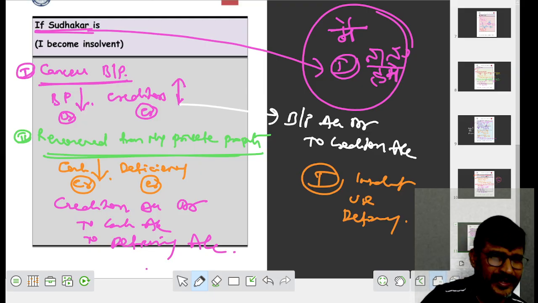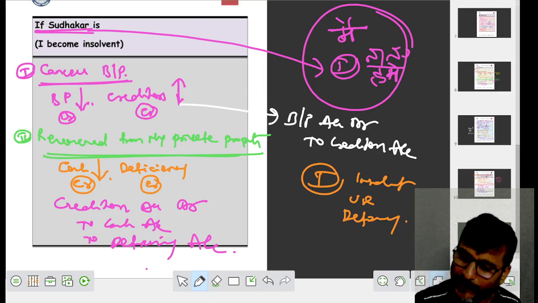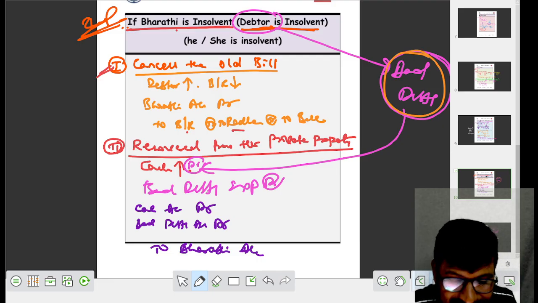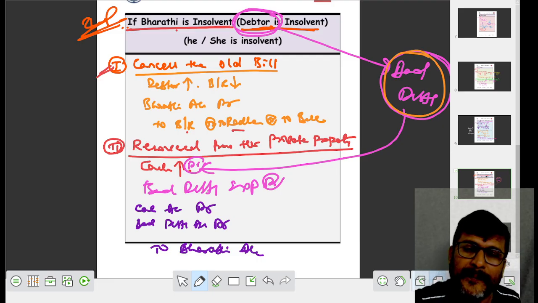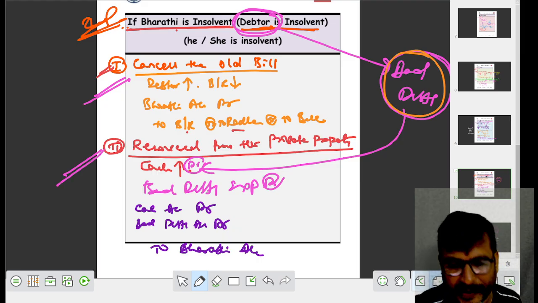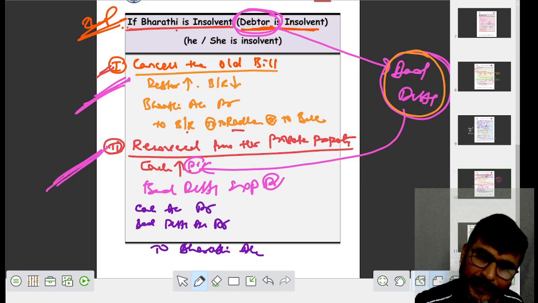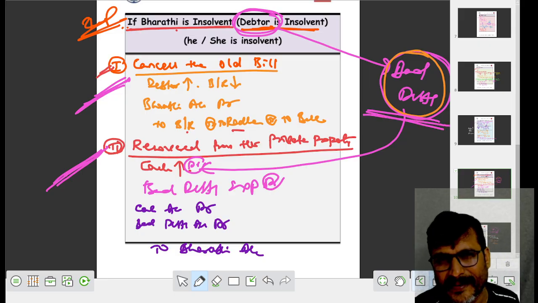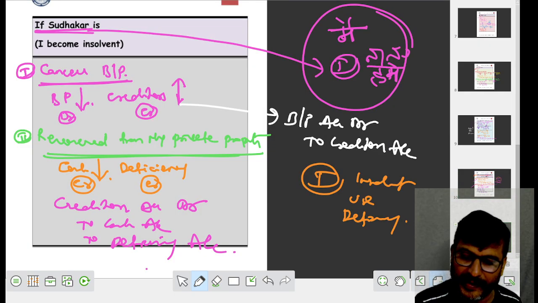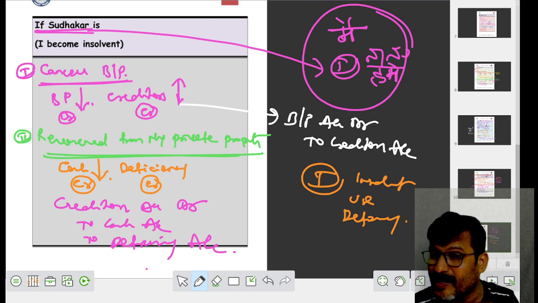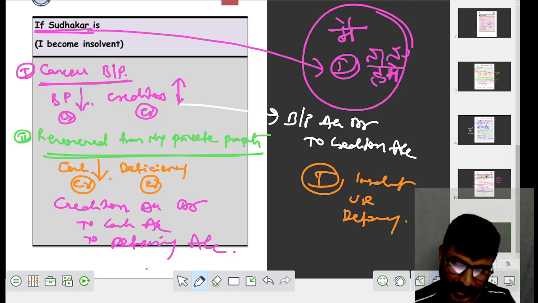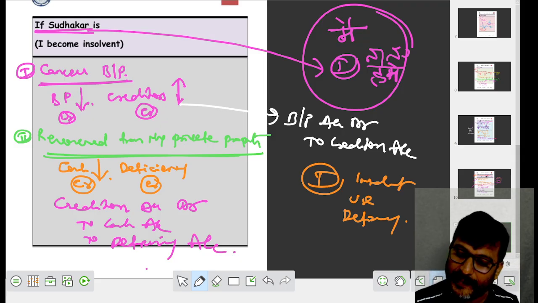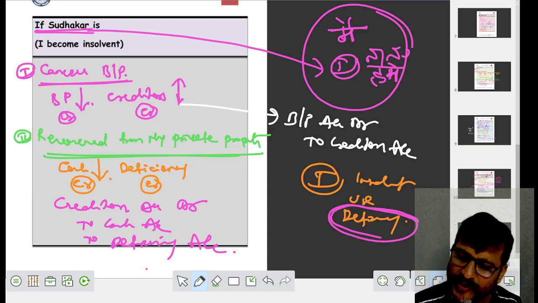I will take this concept in a later stage, but for this particular stage, what is needed is: when the debtor is insolvent, cancel the old bill, recover the money from private property, and whatever balance you fail to recover is to be transferred to bad debts. But when I become insolvent, the balance goes to deficiency. That I will teach you in detail in the next class.